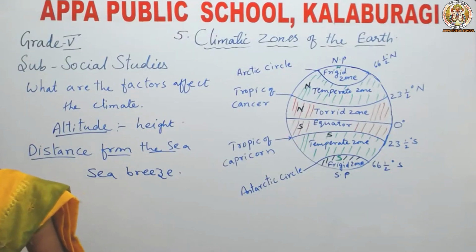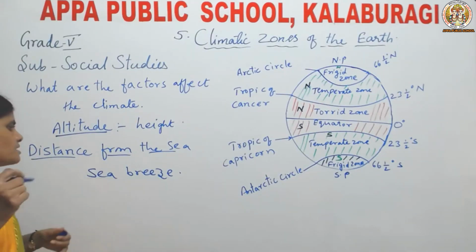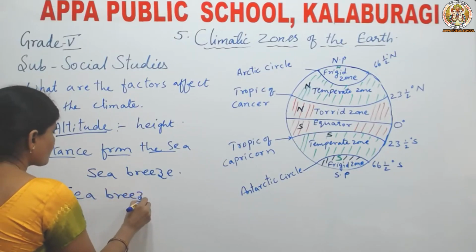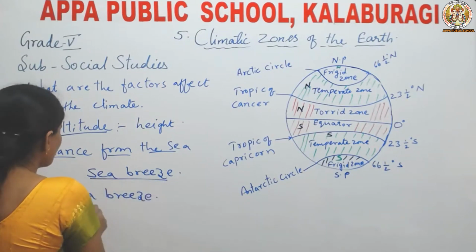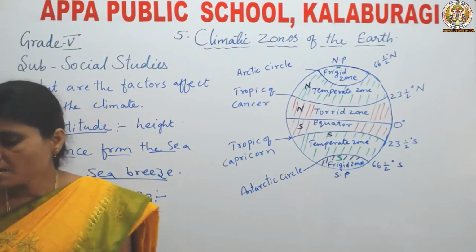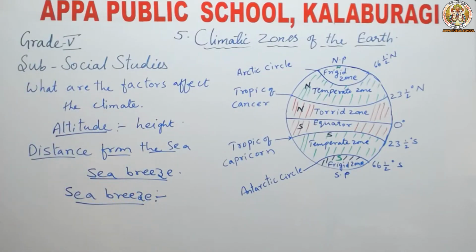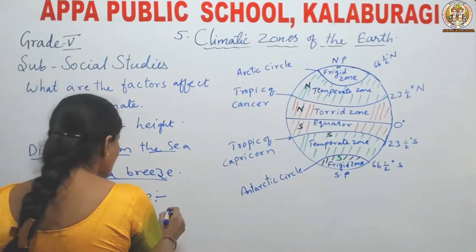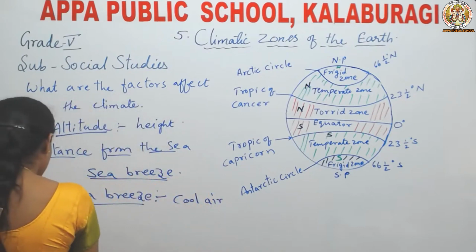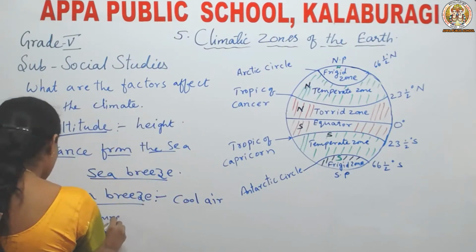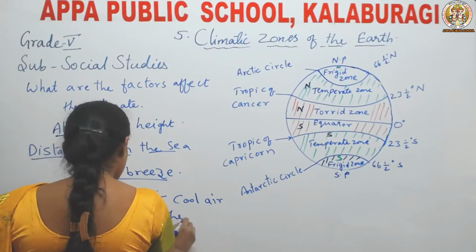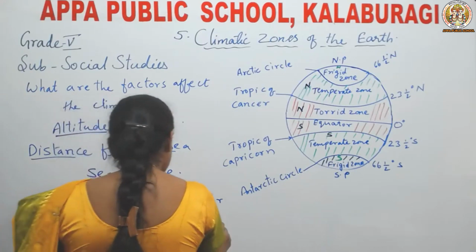Next, what do you mean by sea breeze? Let us see now. Sea breeze is nothing but cool air rushing from the sea towards the land.